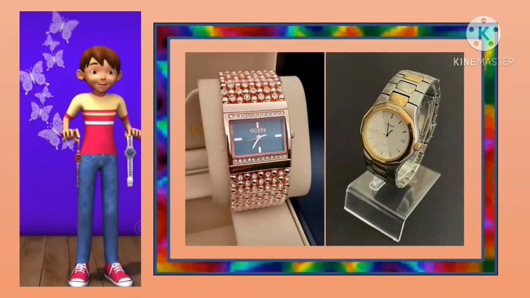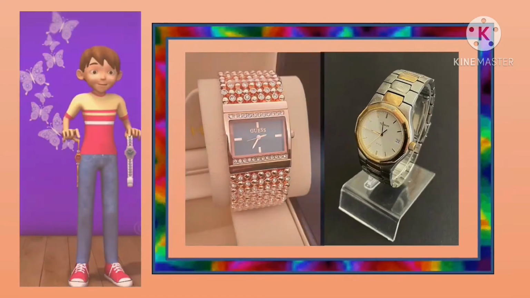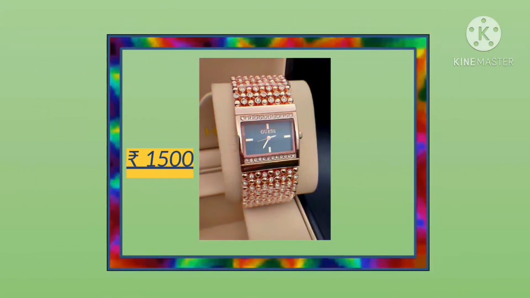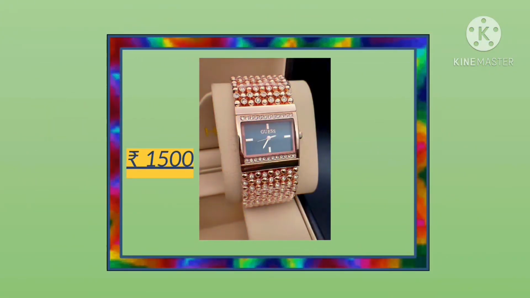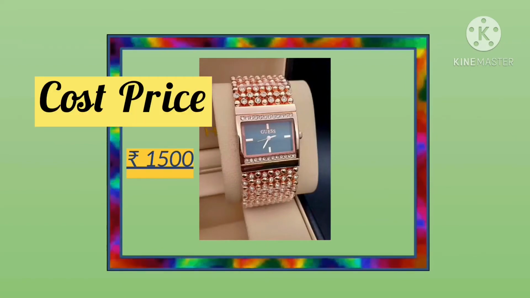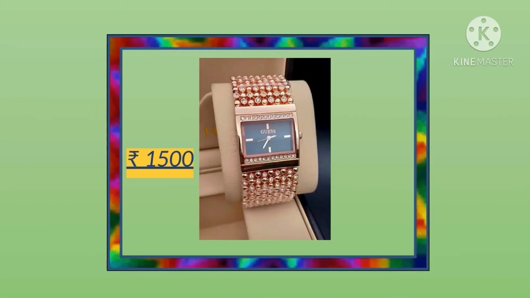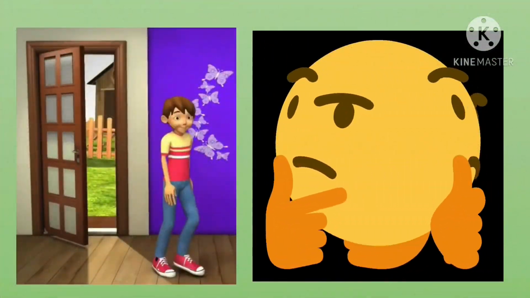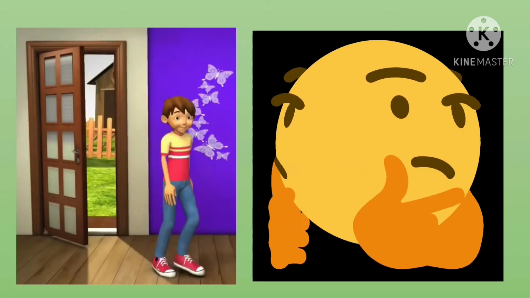The price tag on his dad's watch shows rupees 1000 and on his mom's watch shows rupees 1500. What do we call these prices? Yes, cost price is correct. The price with which we buy something is called its cost price. Hope Ram earned a good profit on the watches.